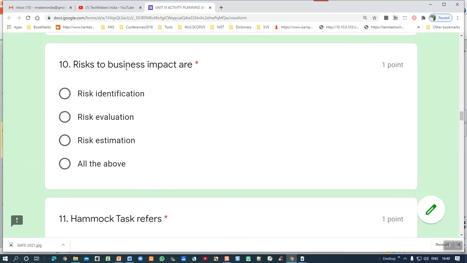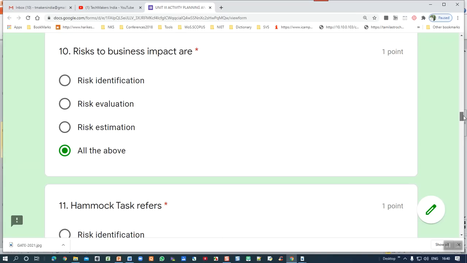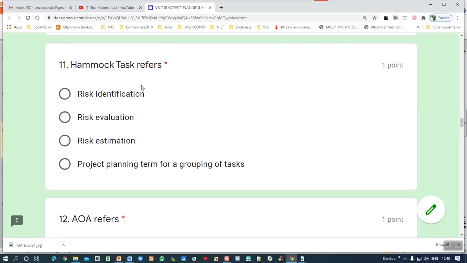10th question, risk to business impact, which is that? All are. Already explained to you, so I don't need to waste the time. The 11th question, Hammock task refers to what? Risk identification, risk evaluation, everything? Risk identification is not a task, risk evaluation is not.